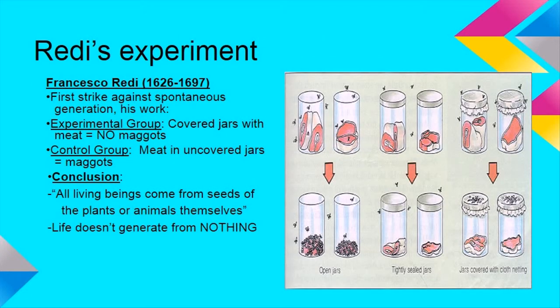Redi's experiment. Francesco Redi, 1626–1697. His work was the first strike against spontaneous generation. Experimental group: covered jars with meat equals no maggots. Control group: meat in uncovered jars equals maggots. Conclusion: all living beings come from seeds of the plants or animals themselves. Life doesn't generate from nothing.